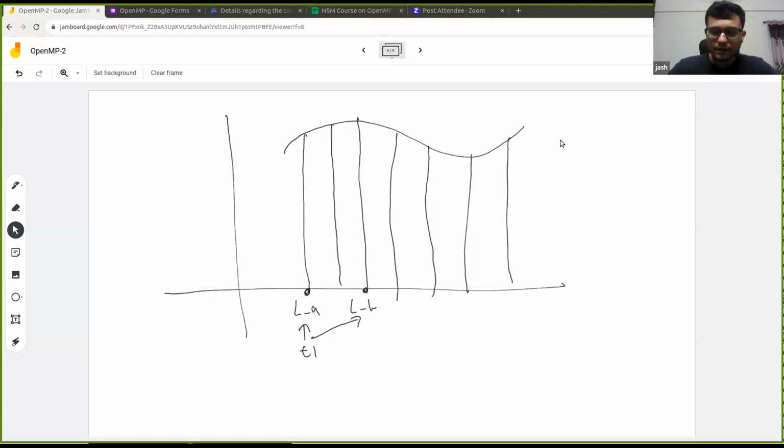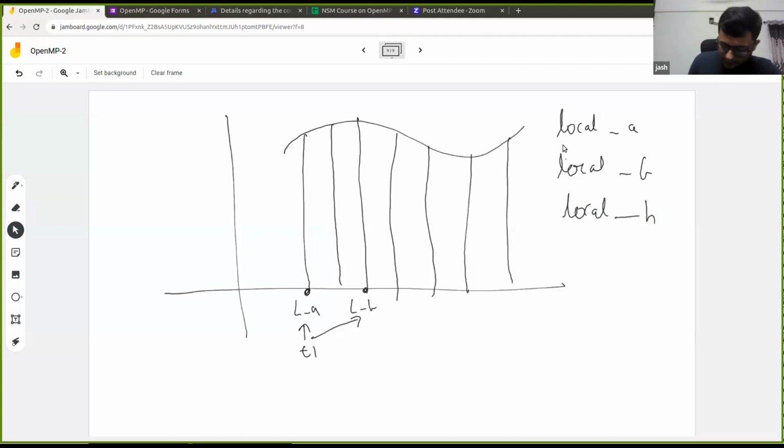How can we find these three things? Local A, local B, and local H. Okay, tell me one thing. How can we find local H? Any idea about that? Anyone?